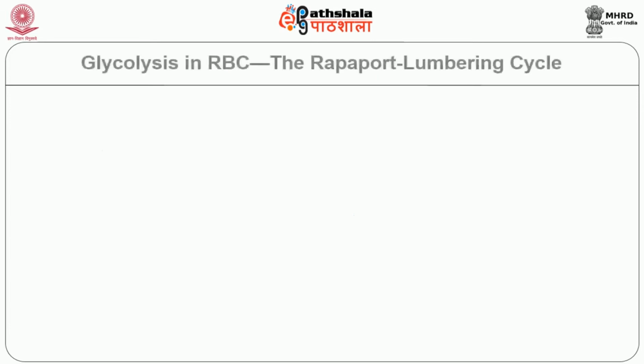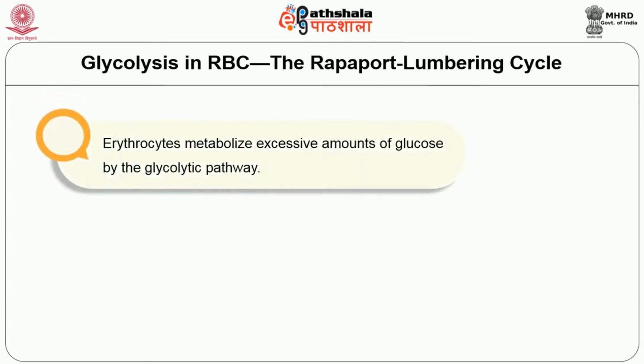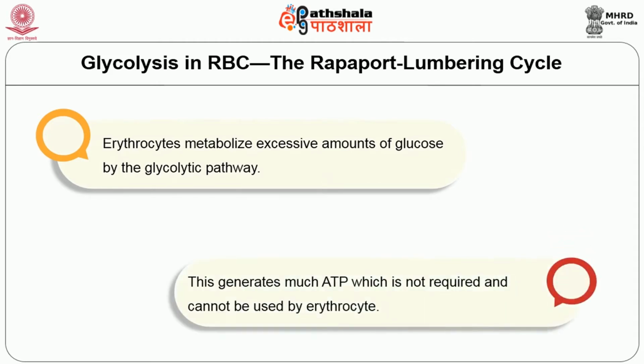Now, let us learn about glycolysis in RBC, which is referred to as the Rapoport-Luebering cycle. Erythrocytes metabolize excessive amounts of glucose by the glycolytic pathway. This generates much ATP which is not required and cannot be used by erythrocytes.